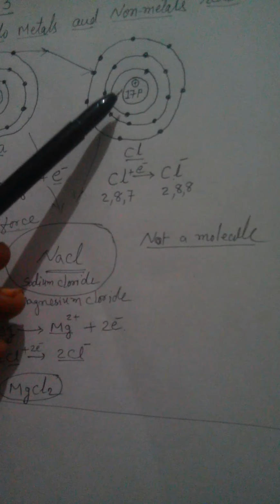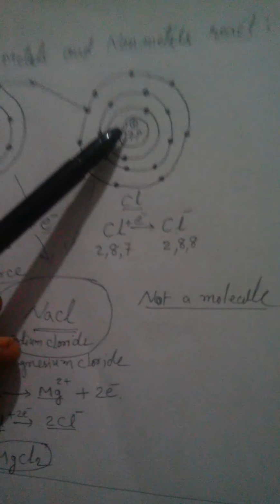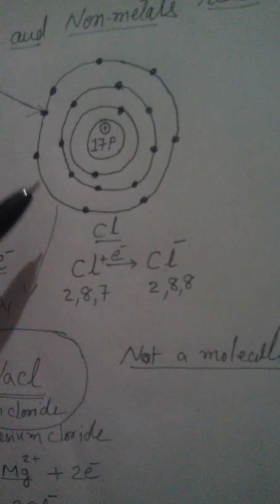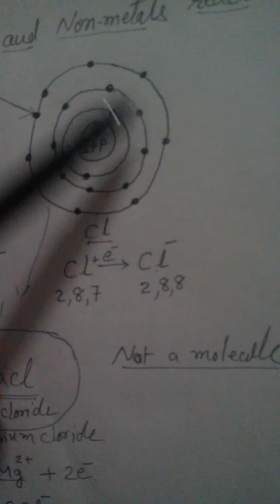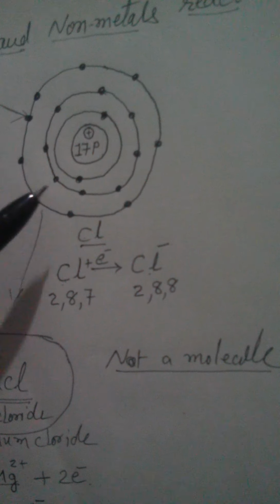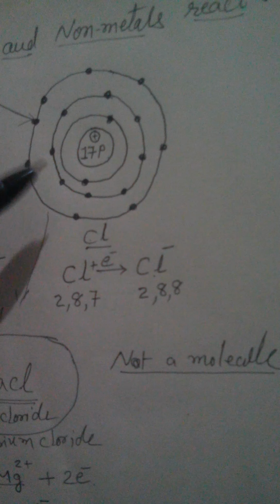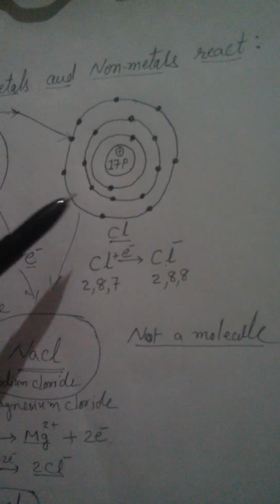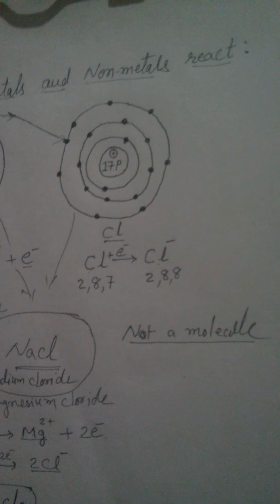There are 17 positively charged protons in the nucleus of chlorine and 17 negatively charged electrons in the different orbits. So chlorine is also an electrically neutral atom. You know, my friends, that chlorine is a non-metal.